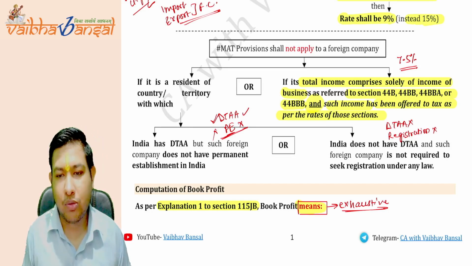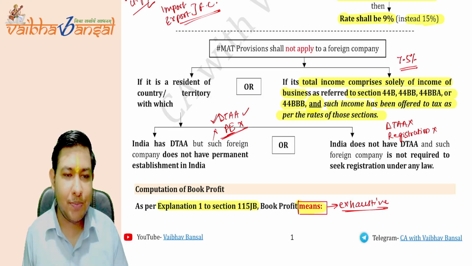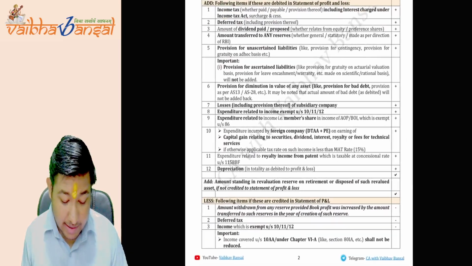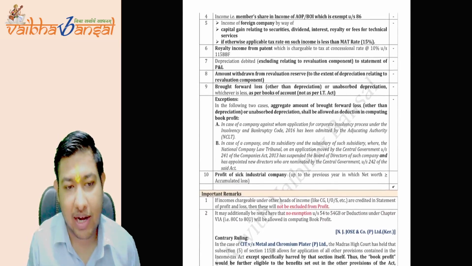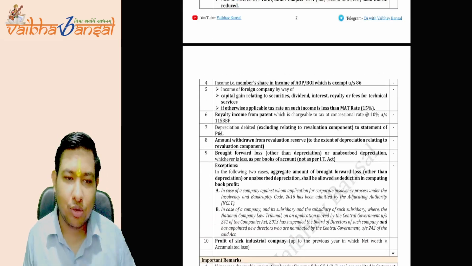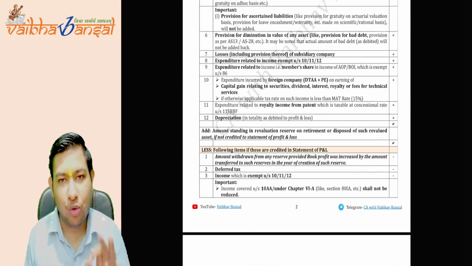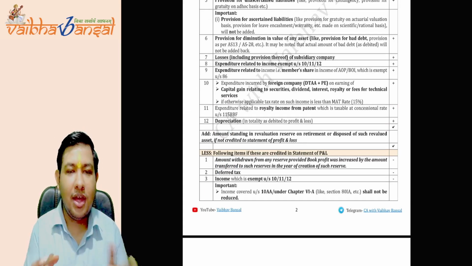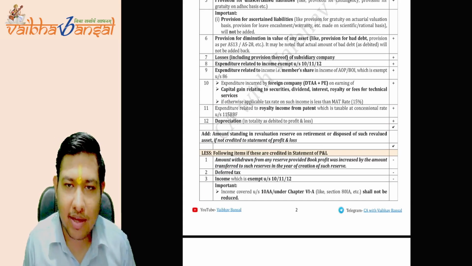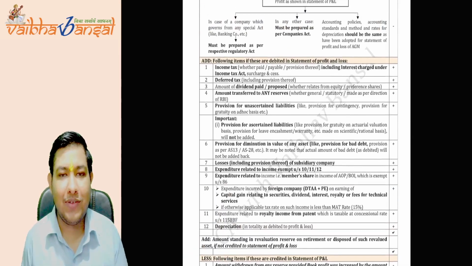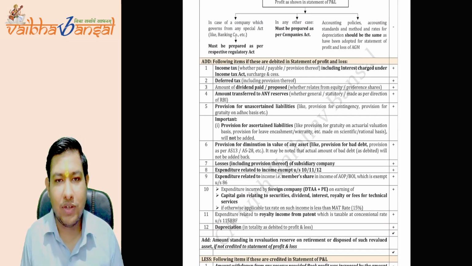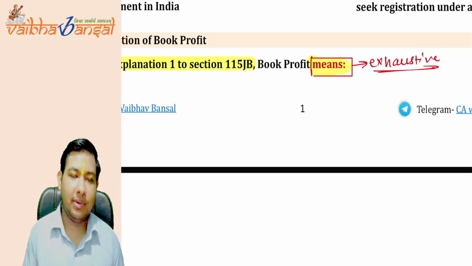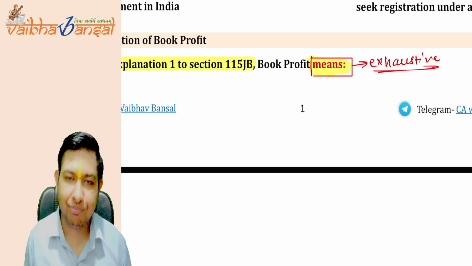If you are solving MAT questions, remember one thing: these points which we are going to study, the 12 points in the add and the 10 points in the subtract, are the only adjustments that you need to take care of. The 12 points can only be added and the 10 points can only be subtracted. Nothing else can be given under this provision. You will not give any effect to any other thing if it is already written that the book profit means, that is, an exhaustive meaning. Is this clear to you all?